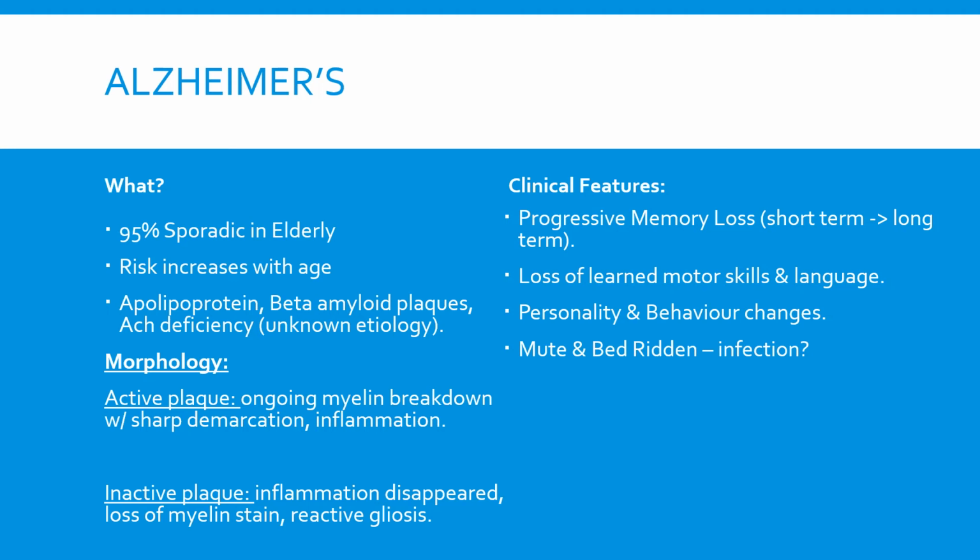With active plaques, there's ongoing myelin breakdown with sharp demarcations, and overall there is inflammation. In an inactive plaque, the inflammation has disappeared. There is a loss of myelin staining because there is no more myelin, and there is reactive gliosis. The clinical features of Alzheimer's include progressive memory loss. It starts off as short-term memory loss, progresses into long-term memory loss. There is also a loss of learned motor skills and languages. There is a personality and behavioral change, and the patient is mute and bedridden and often susceptible to infections.